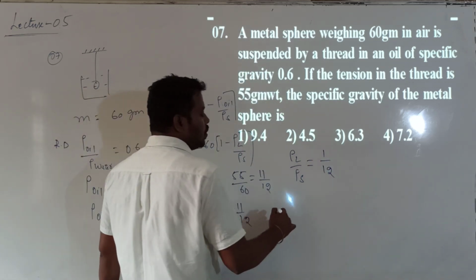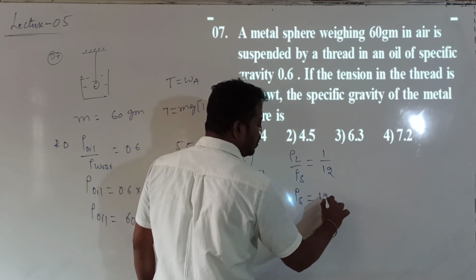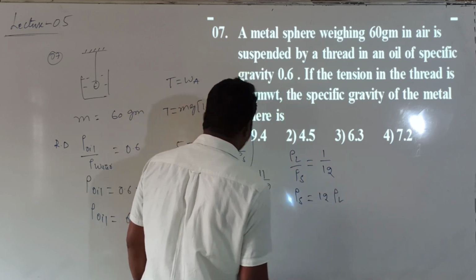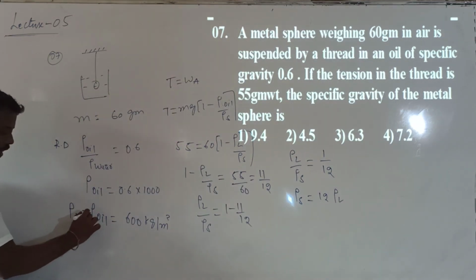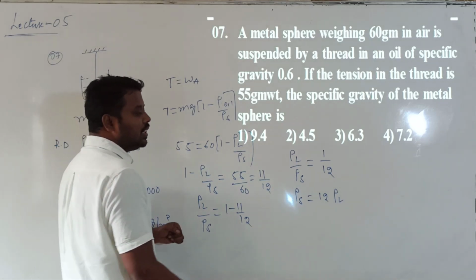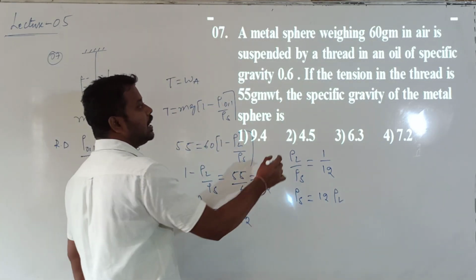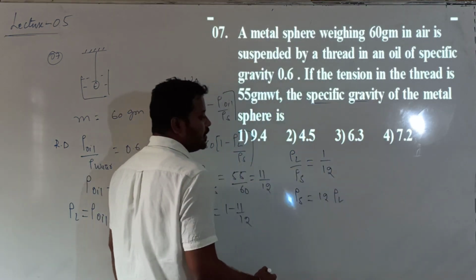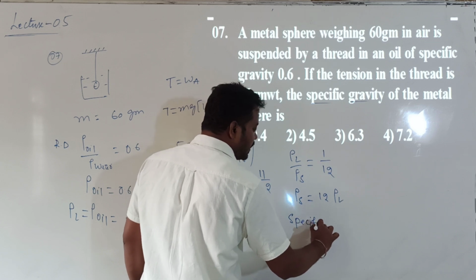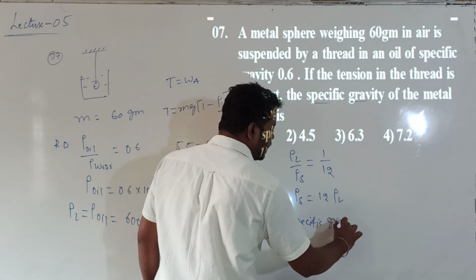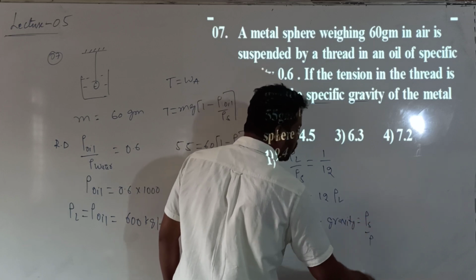Then what is the value of which one I want to calculate? Rho s. Rho s value is equal to 12 into rho L. Rho L value is nothing but the oil, density of the oil. Okay now? So this is the density of the sphere. They are asking us to calculate the specific gravity. Specific gravity or relative density. So what is specific gravity? Specific gravity of the sphere is the ratio between density of the sphere divided by density of the water.